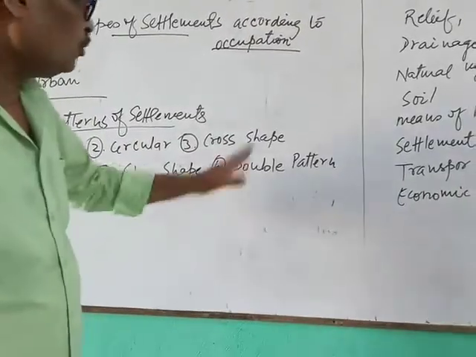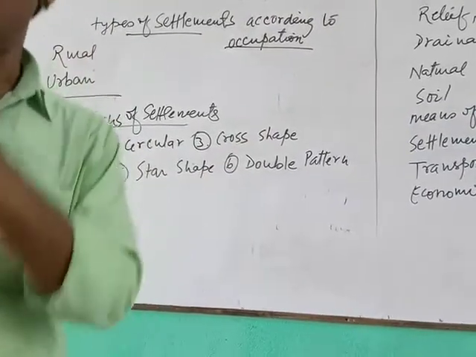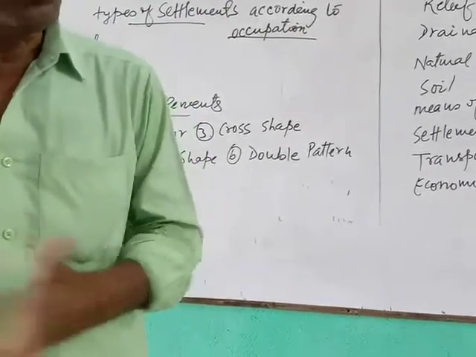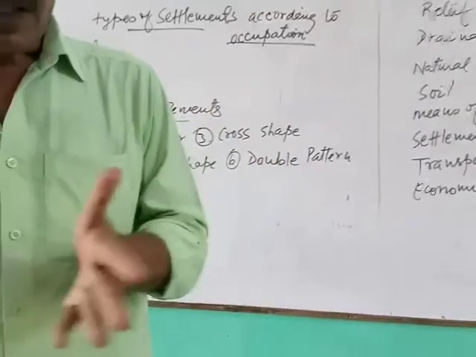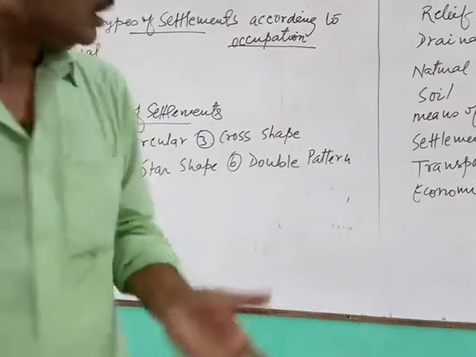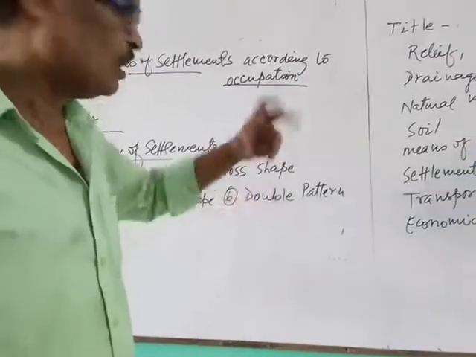Then after that, the double pattern. Suppose that a broad railway line is going through, and next, a line which cuts it at a 90-degree angle. In between, houses are also constructed. That is called double pattern settlement.